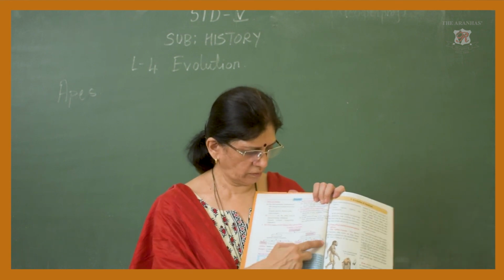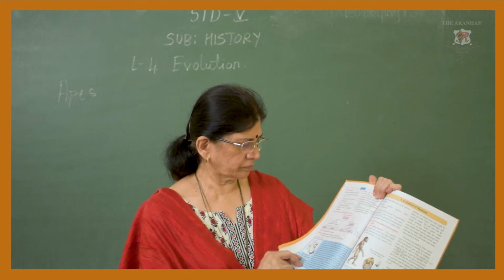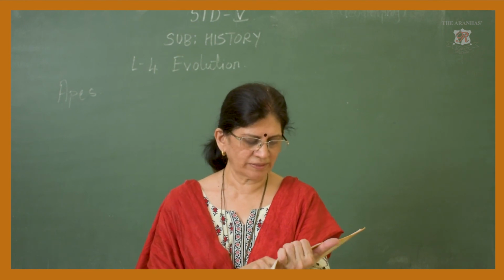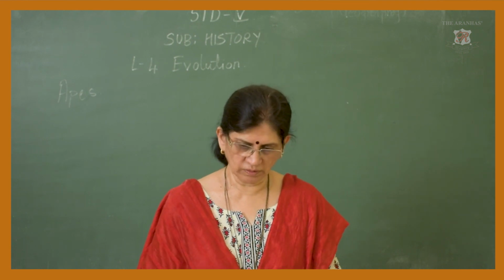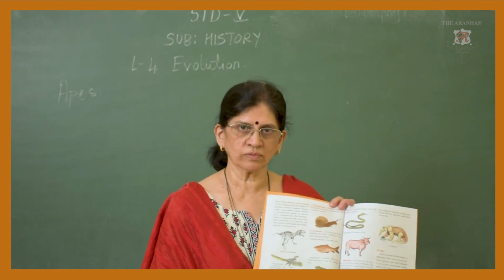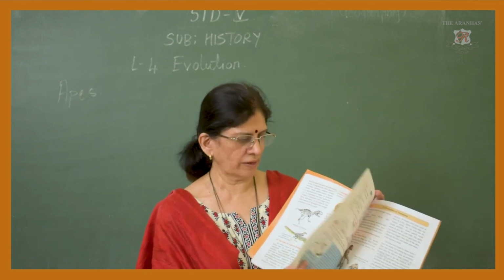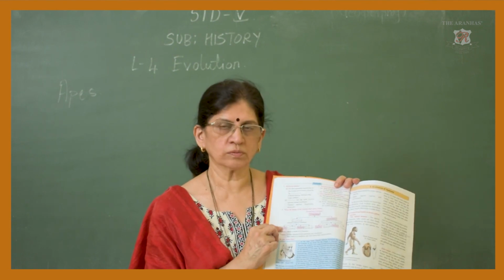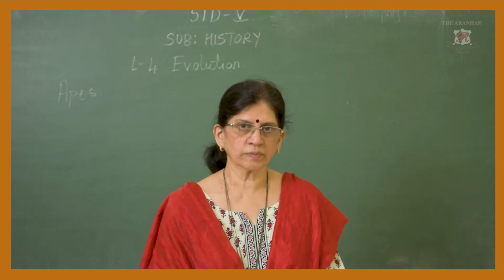There is a table over here. You can draw it in your notebook. This table. Then you can collect pictures of invertebrates and vertebrates and stick them in a notebook and write down their characteristics. So observe all the pictures of vertebrates and invertebrates. And you can collect more pictures and stick them in a notebook. And this table you can draw in your notebook. Thank you.